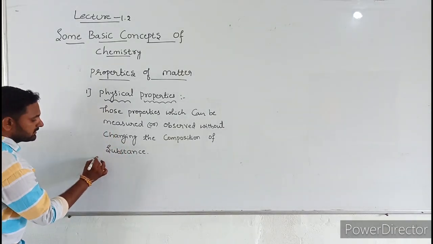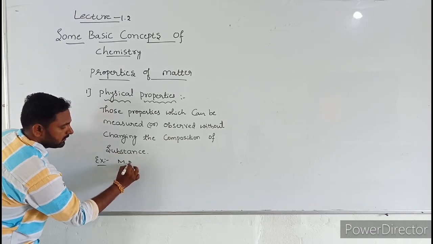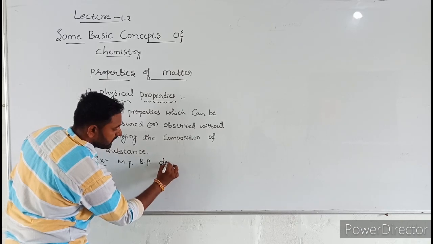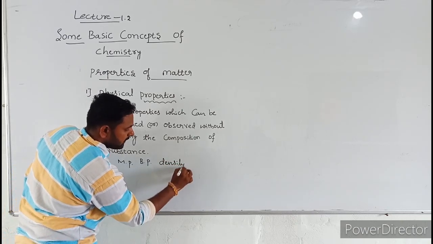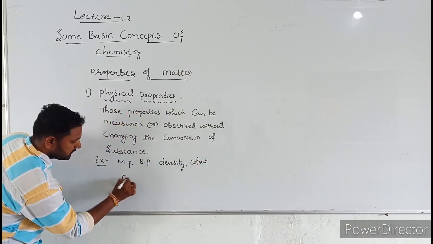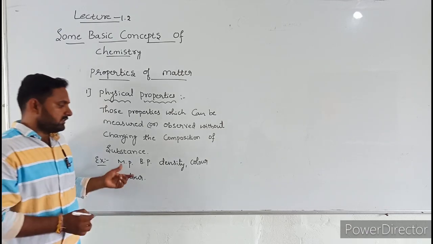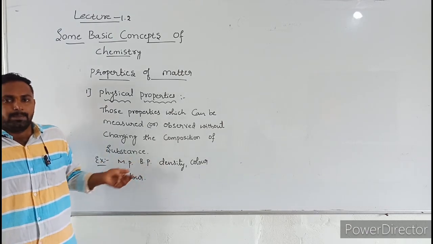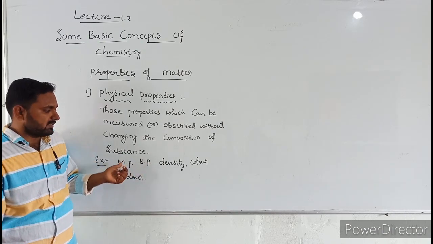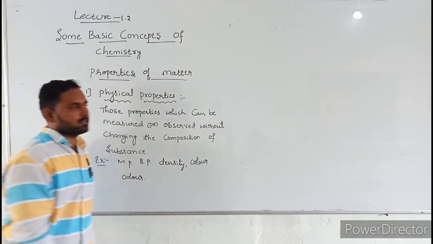Examples: melting point, boiling point, density, color, odor. These all are physical properties. For these properties, chemical reaction is not required. Without chemical reaction, we can measure or observe them. These are called physical properties.